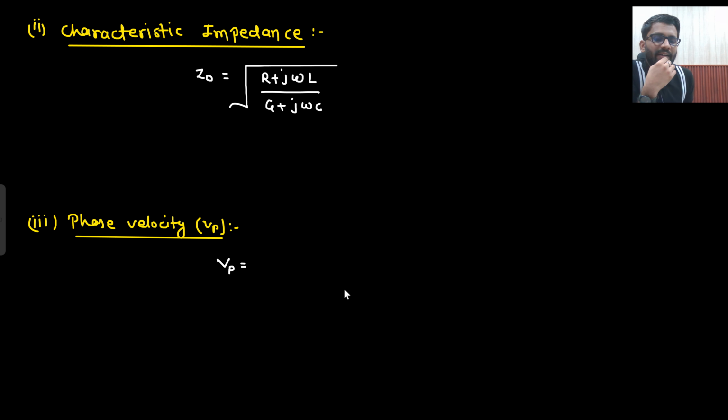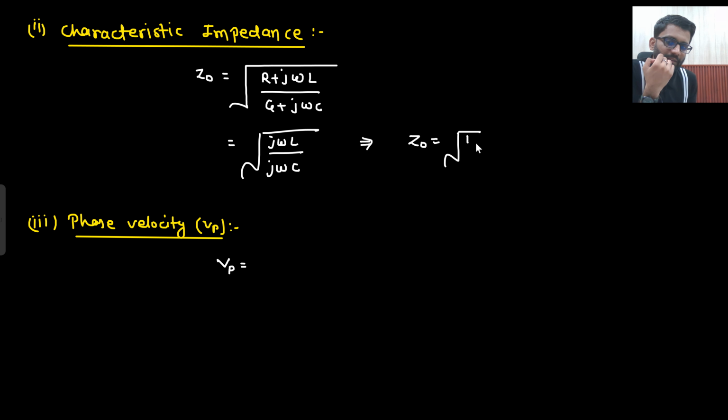What will be your characteristic impedance? R is 0 and G is 0. So what will you be left with? J omega L divided by J omega C. So J omega will get cancelled. So what is the value of Z naught you are getting? Under root L by C. So Z naught is also the same.